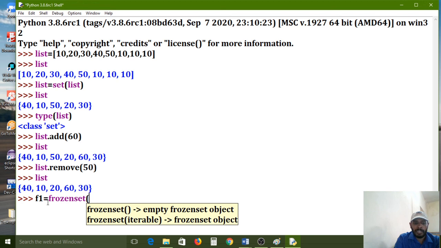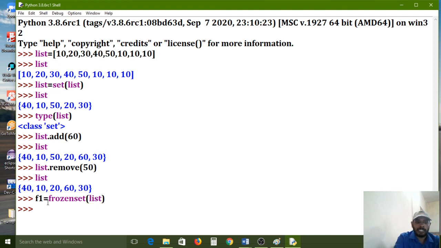So now I am converting by using the frozenset function. F1 is the frozenset variable. In that I have passed the list. Okay. F1 I am printing. So 20, 30, 20, 40, 10, 60, 30. We have preset elements. Now I want to add one element with F1.add. Immediately it will show the error because it has been locked. You can't add it.